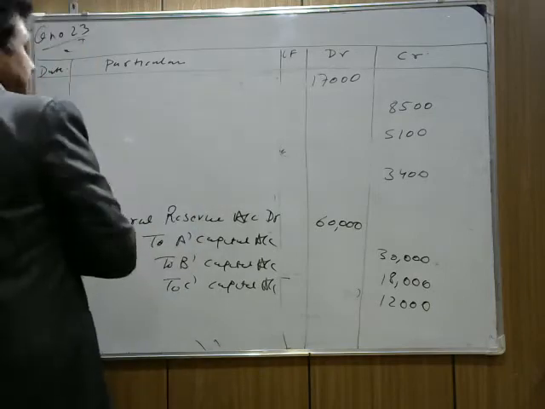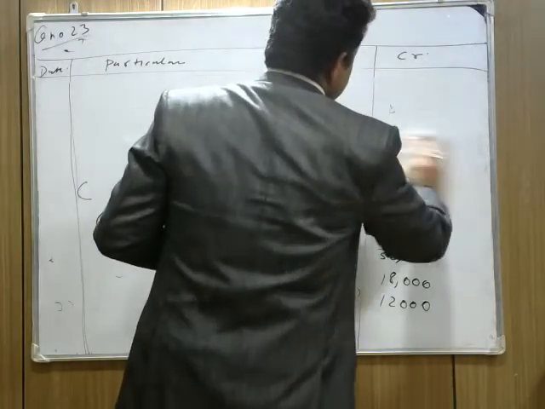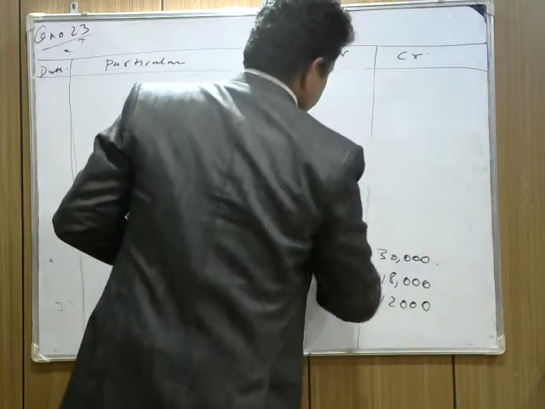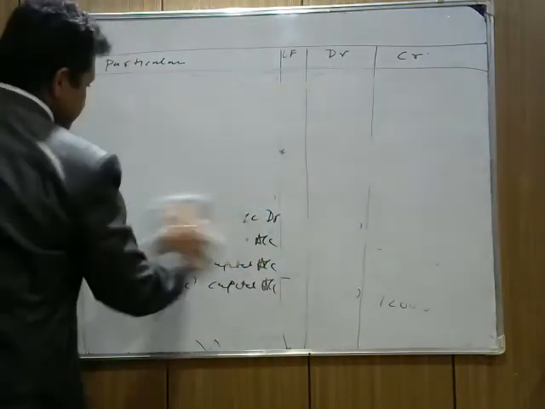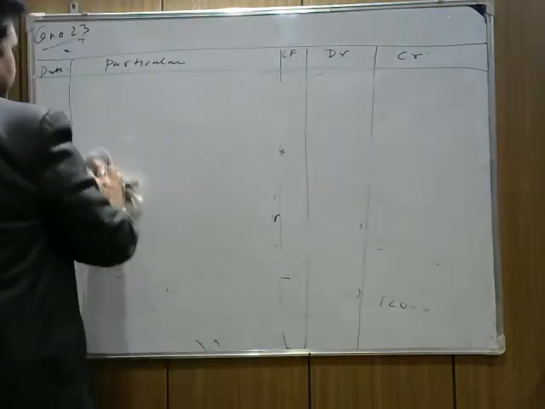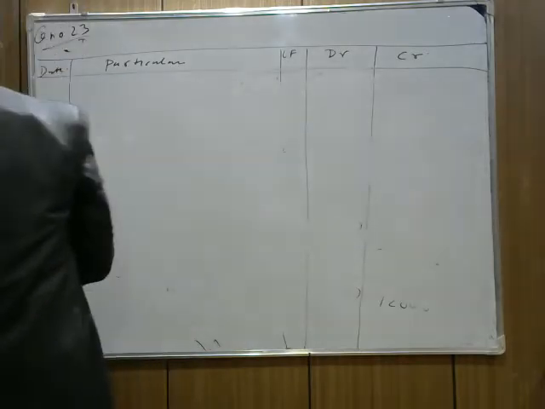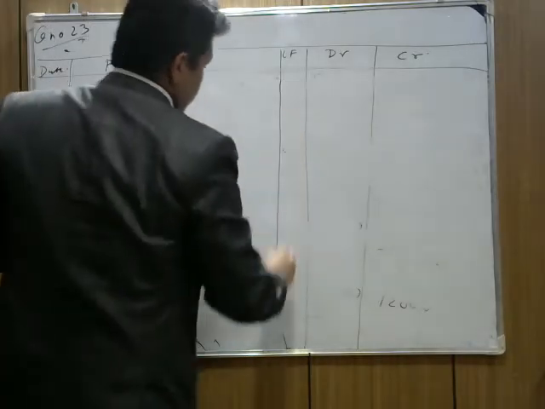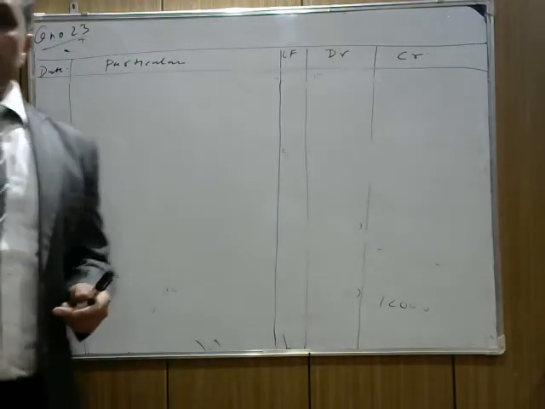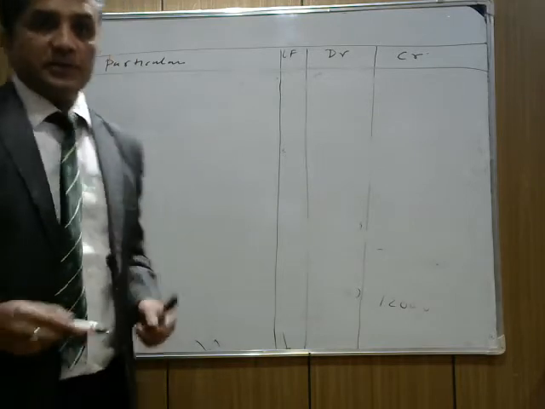What is the advertisement suspense given in the question? Advertisement suspense is a loss for the firm. Now check the question. Advertisement suspense is given.